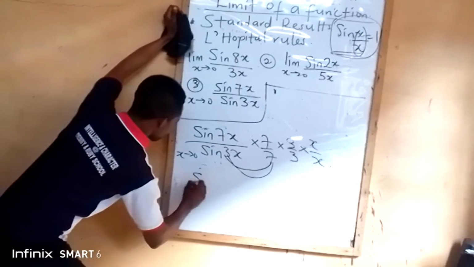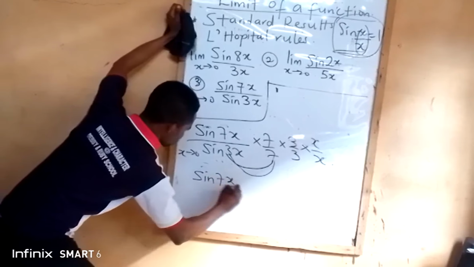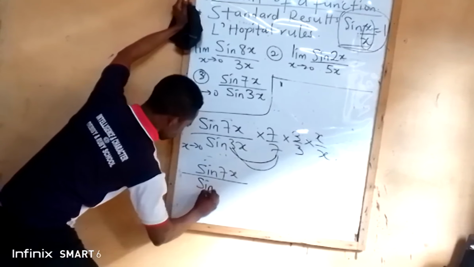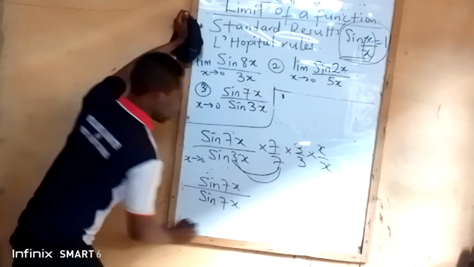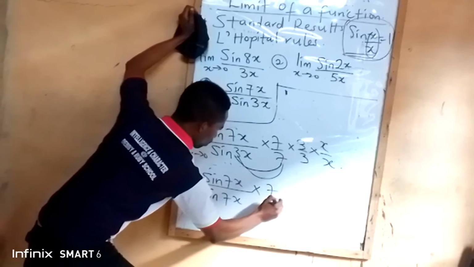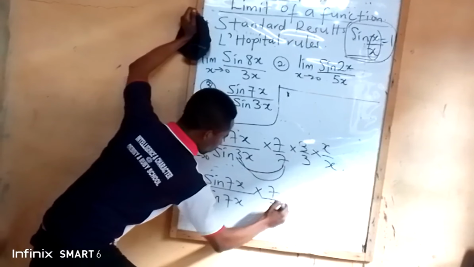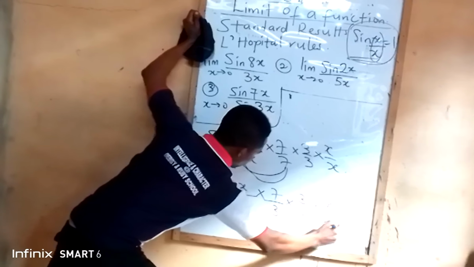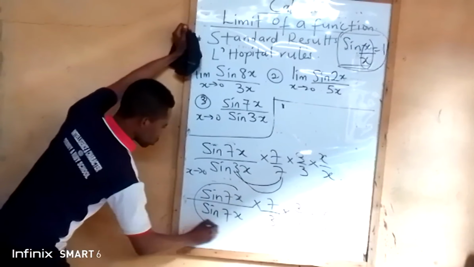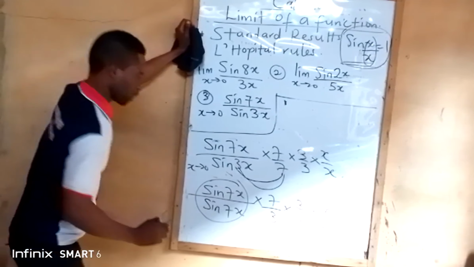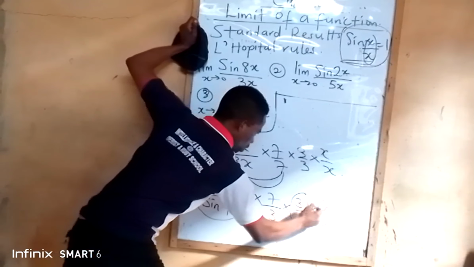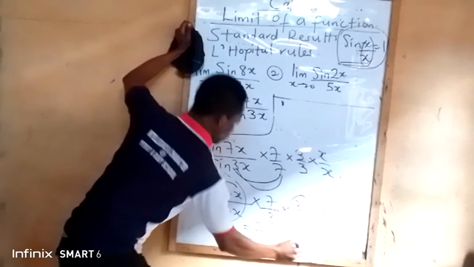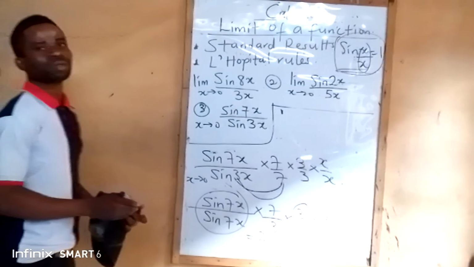So that will give me sine 7x all over. Once I brought this 7 here, it becomes sine 7x also. So that means multiply by 7 all over, no, 3 has come here, 3 times 3 all over 3 times x all over x. Automatically, this one has turned to 1. So that means this one has turned to 1 and 1. So our answer is 7 all over 3. So that is for the standard result.